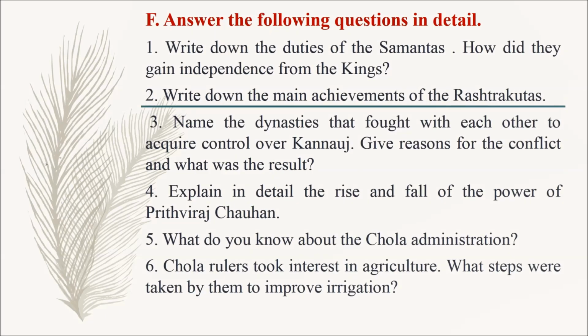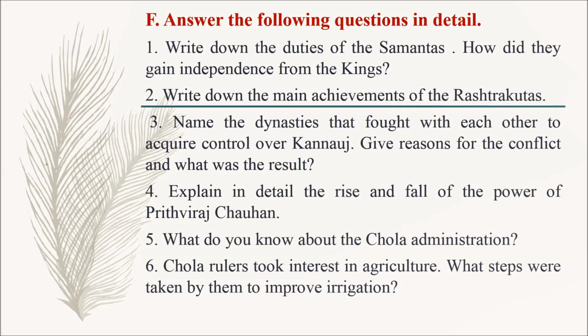Section F. Answer the following questions in detail. Question number 1. Write down the duties of the Samantas. How did they gain independence from the kings? Question number 2. Write down the main achievements of the Rashtrakutas.